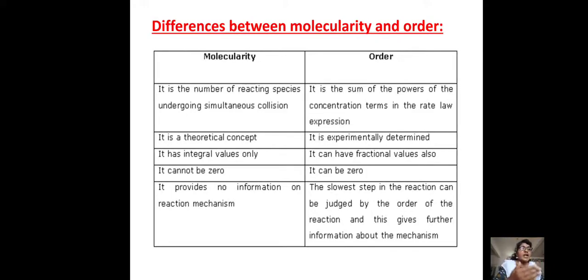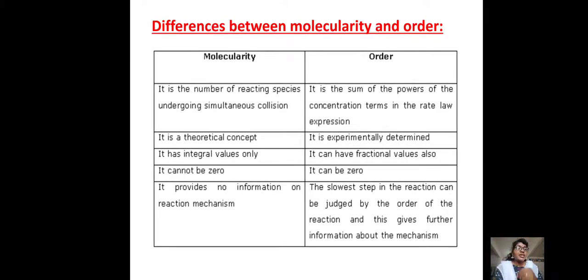And order is an experimental determination, whereas molecularity is a theoretical concept. Molecularity cannot be 0, because in order to form a product there must be a reactant. So molecularity is not going to be 0, but the order can be 0.